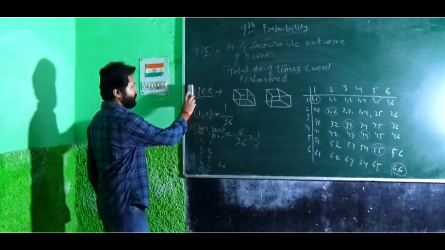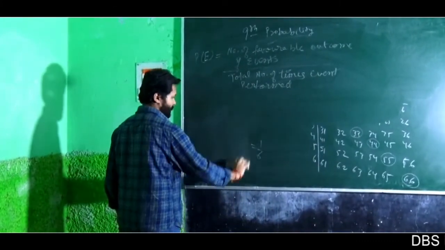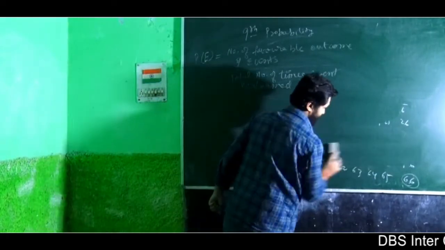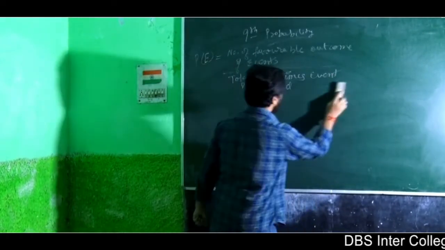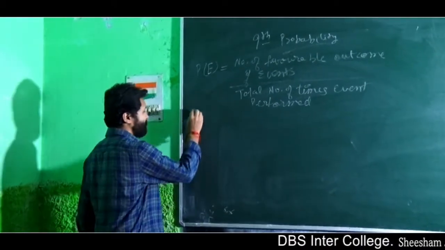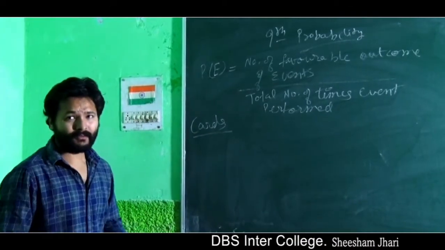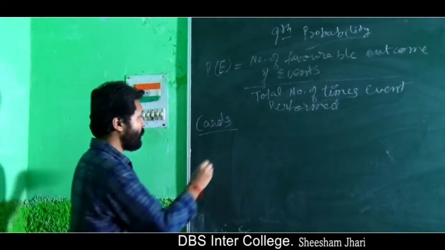Now there is another type of question called card questions. Cards. You might have played cards. So there is a deck of 52 cards.